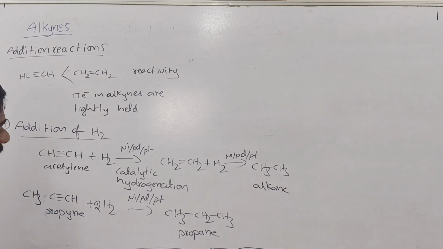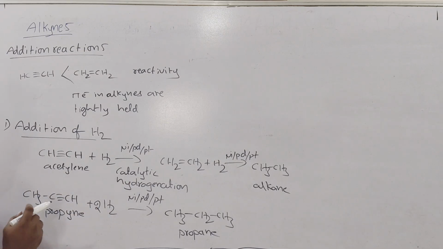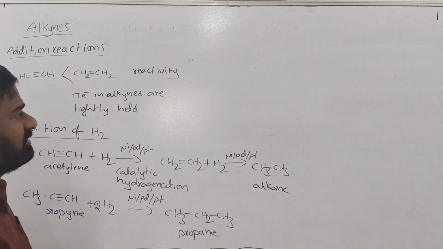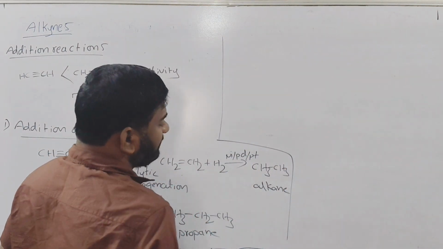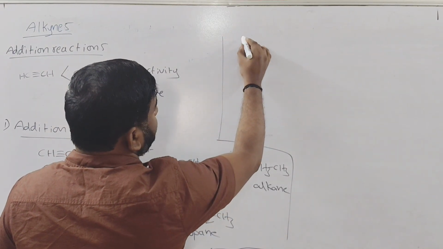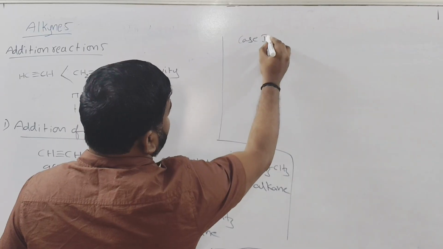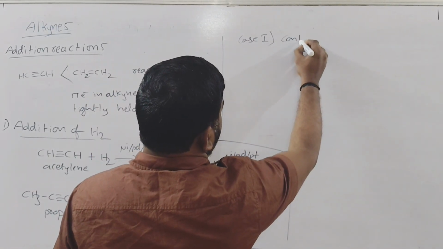In this way, we can prepare the alkanes by the catalytic hydrogenation of alkenes and alkynes. Next, if you want to stop this reaction at the alkene stage, we can use some catalysts. By using those catalysts, we can prepare the alkenes from alkynes. So in this, case 1, controlled hydrogenation.